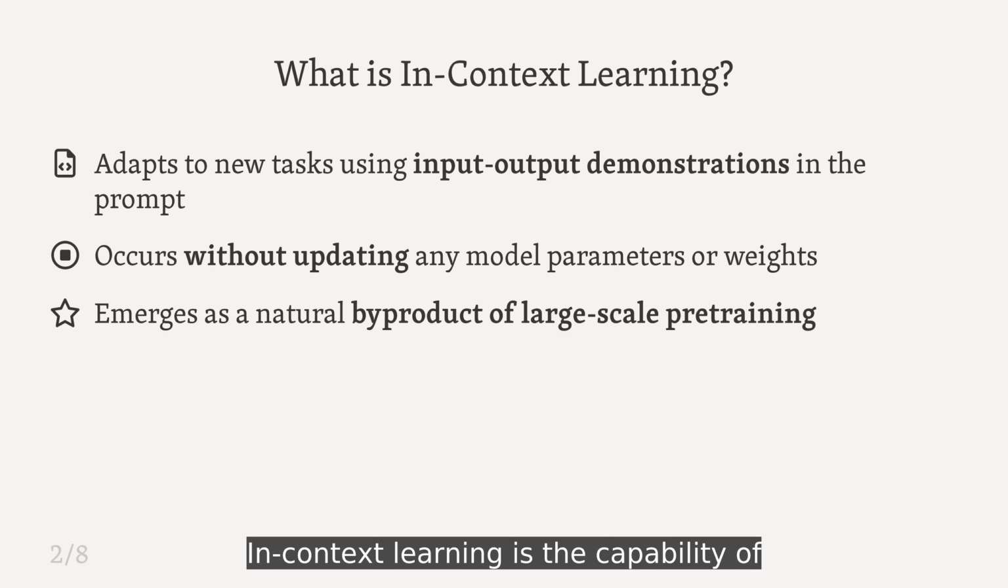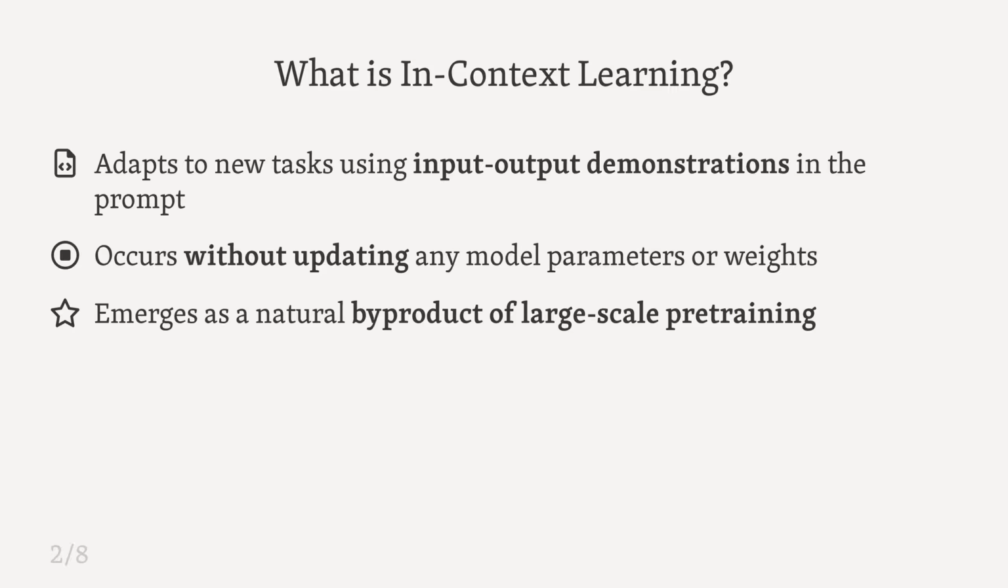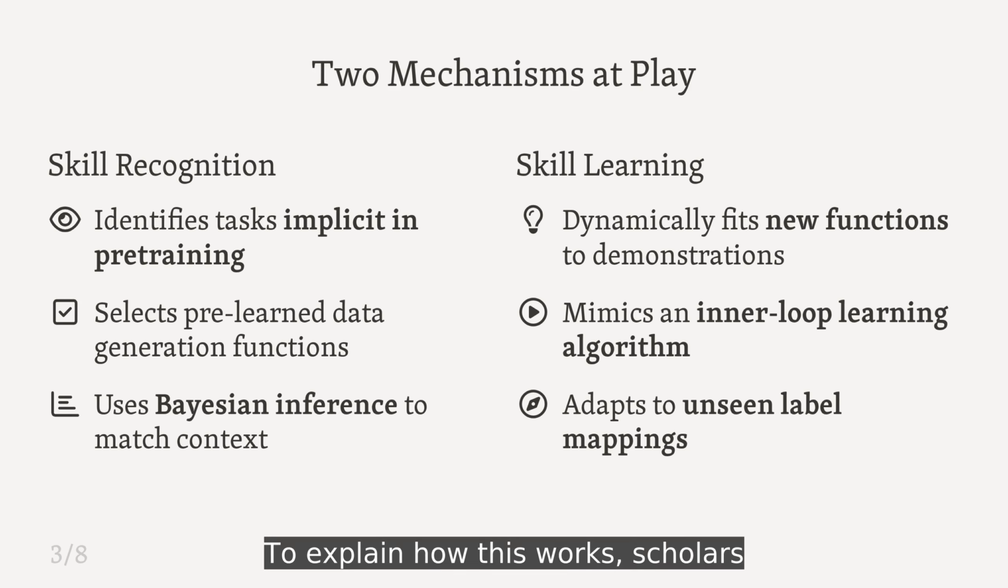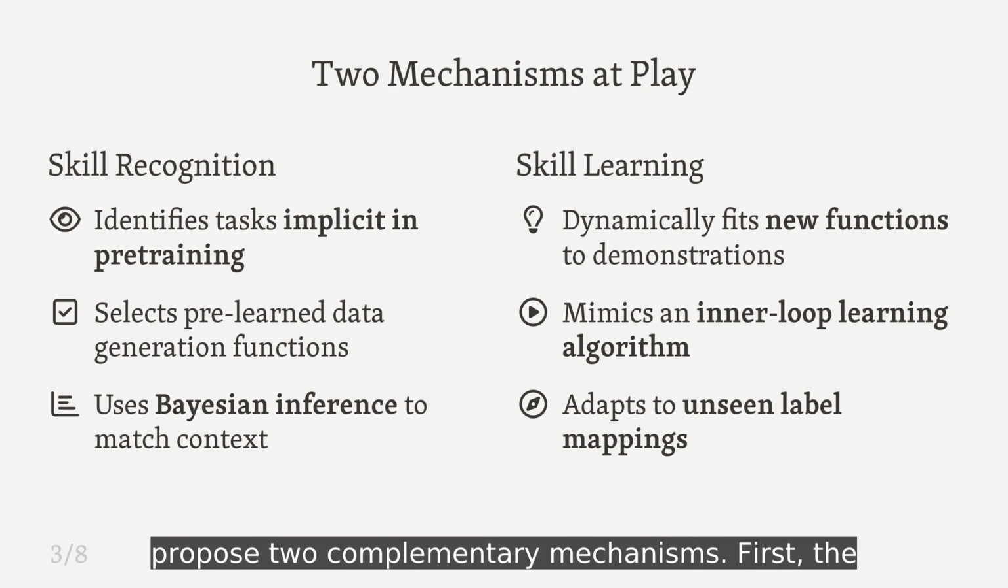In-context learning is the capability of models to generalize based on specific examples provided in their input stream. Crucially, this process happens without a single gradient update, meaning all adaptation occurs strictly within the forward pass of the network. To explain how this works, scholars propose two complementary mechanisms.